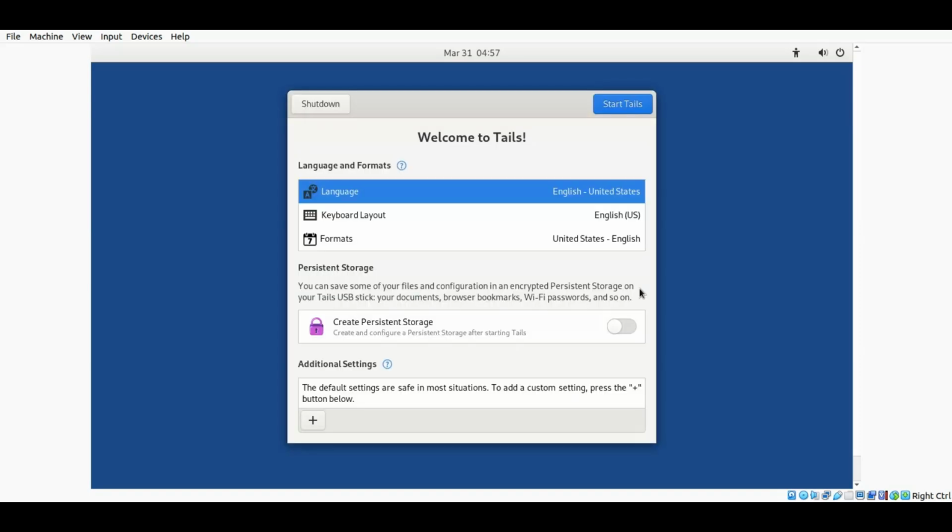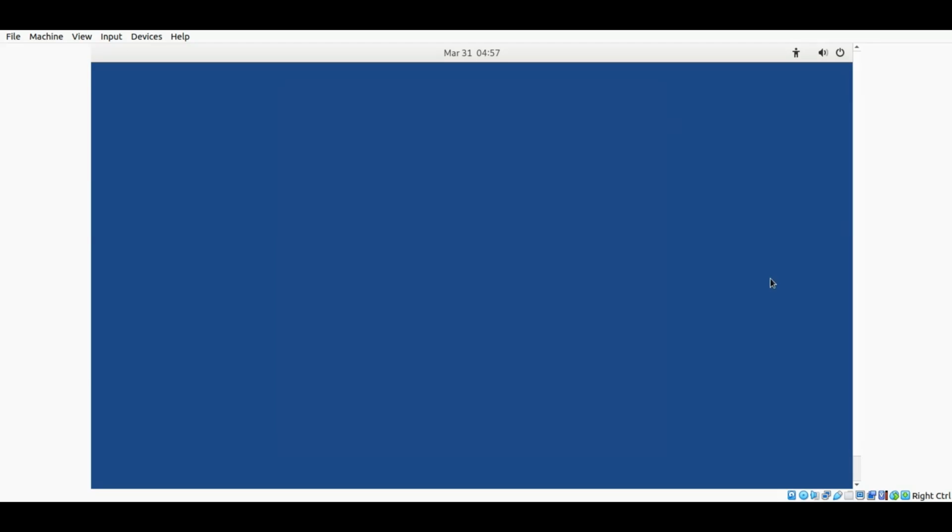And now you can see that it asks to start Tails, so you click this button. Okay, that is it, nothing else to do. Very simple method, and it will open up Tails from a live system. That means from an ISO image, and once you shut it down, it wipes out all data. It does not leave any digital footprint. So let us show you how it's working.